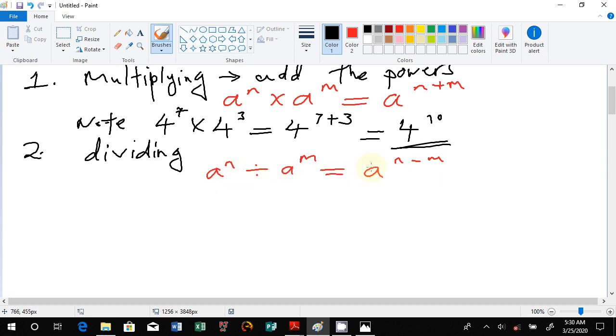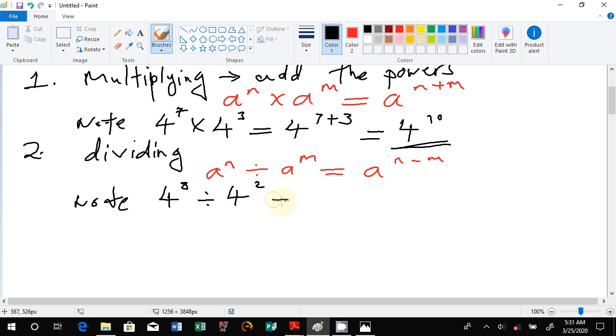Now let's replace this with numbers again, then we see that we are working so well. We can start with the same numbers if we want. I'm liking 4 in this case. We can say 4 to the power 8 divided by 4 to the power 2.